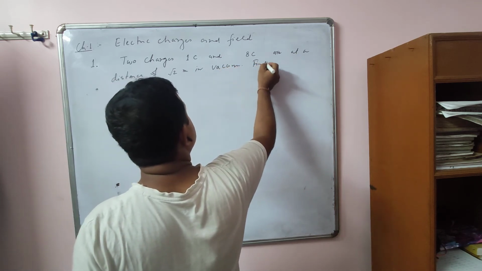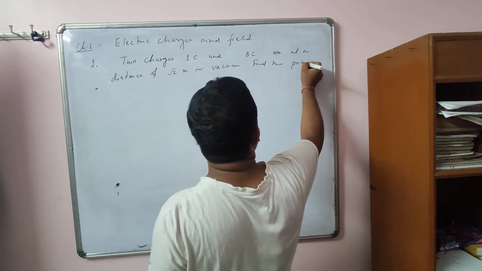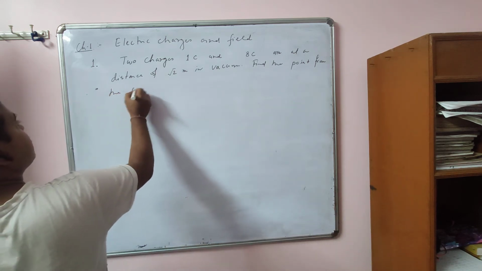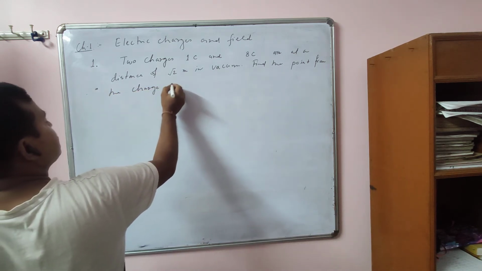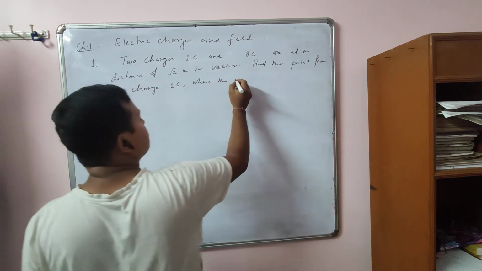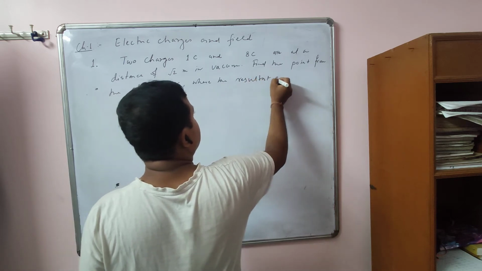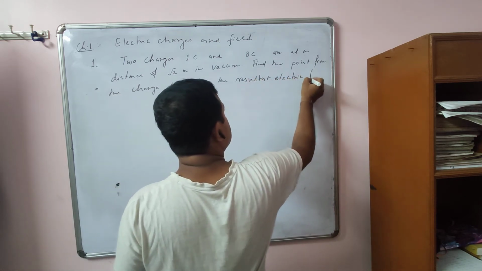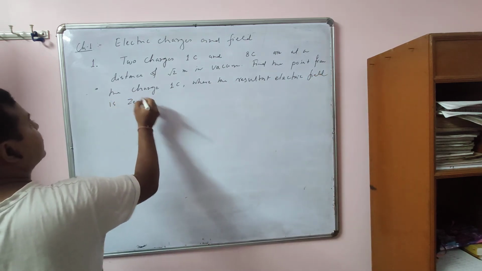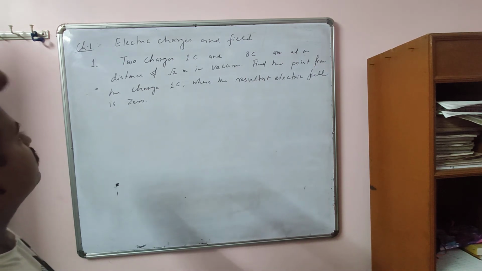Find the point from the charge 1 coulomb where the resultant electric field is 0.